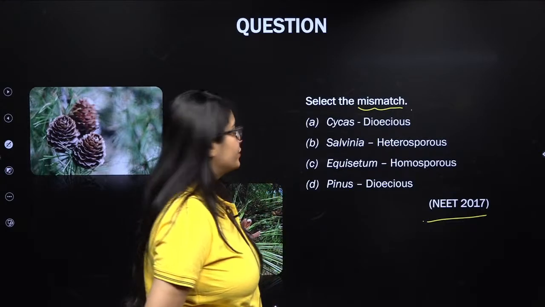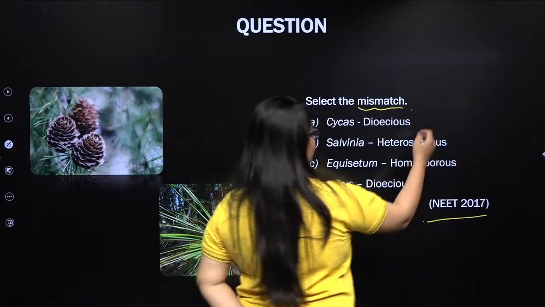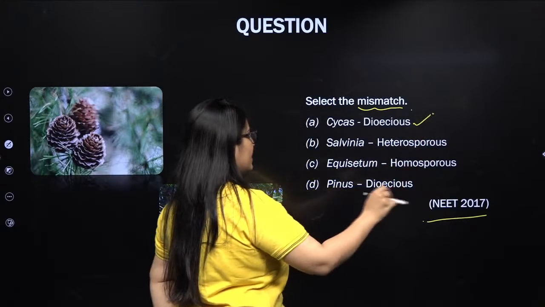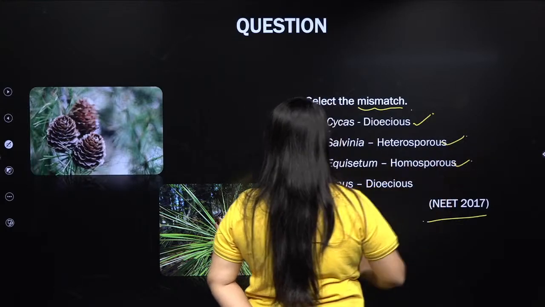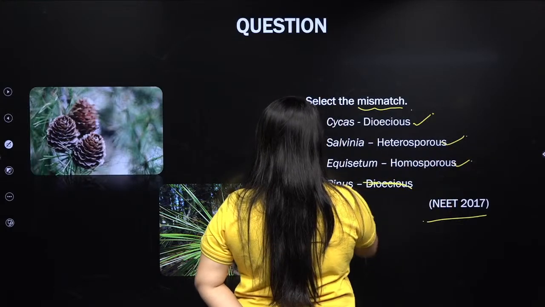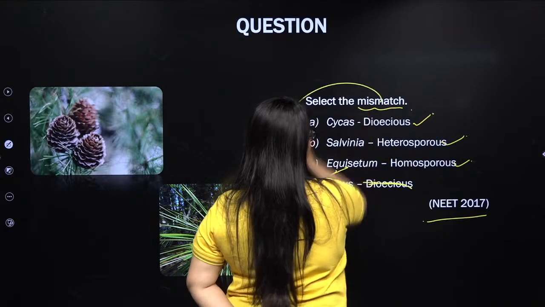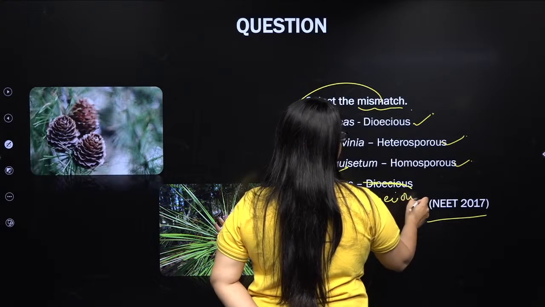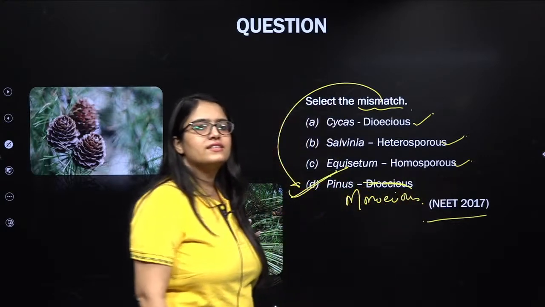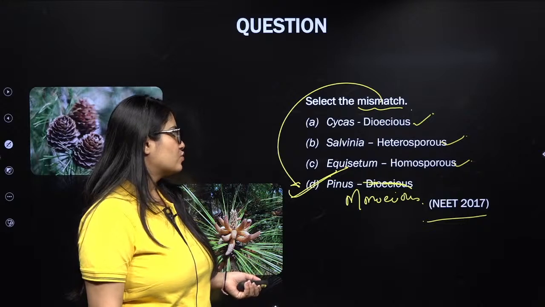Okay then, let me help you. Cycas is dioecious because there are two different plants, male and female. Salvinia is heterosporous, Equisetum is homosporous, but Pinus is not dioecious. So this is the right answer because this is the mismatch. Pinus is monoecious. Right? Yeah, good. Next question.